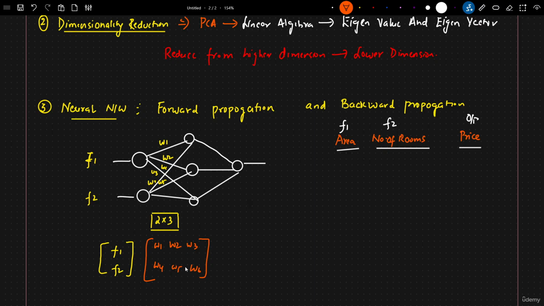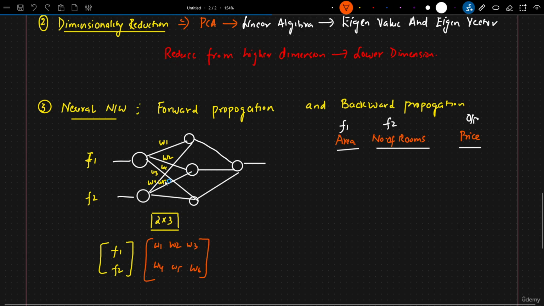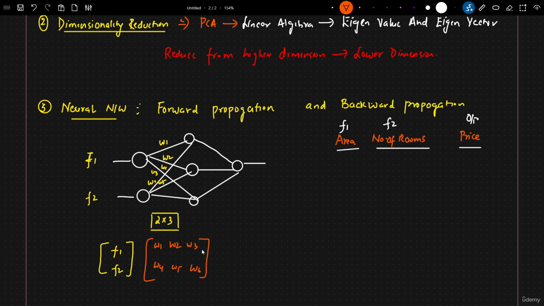Now, in this scenario, you go and multiply each input, and the operation you specifically have over here is matrix multiplication. You have to multiply these inputs with these weights. So here also, extensive matrix multiplication will be required.